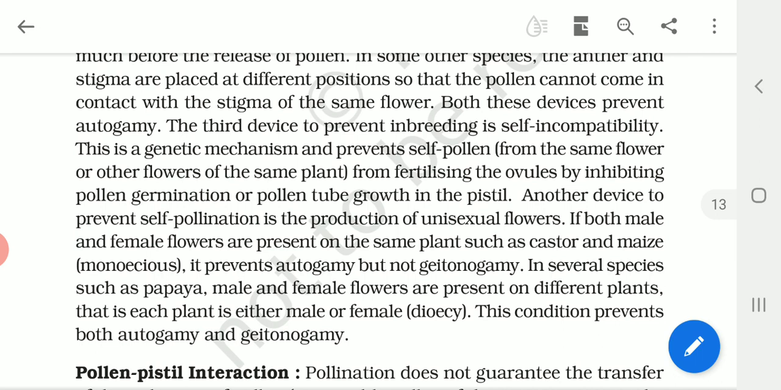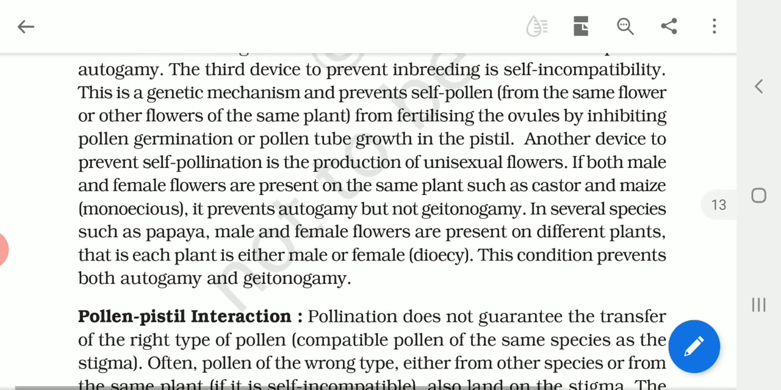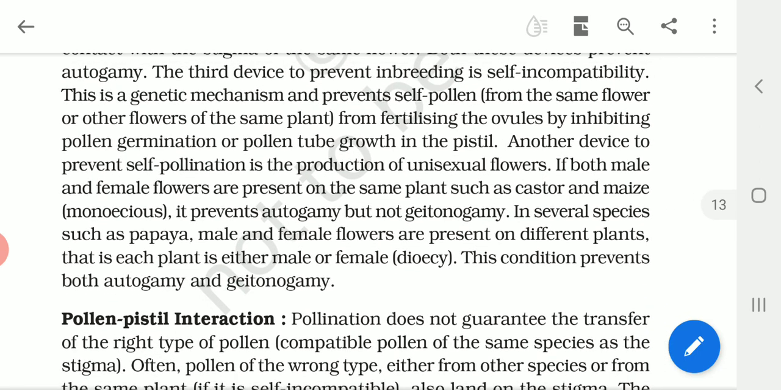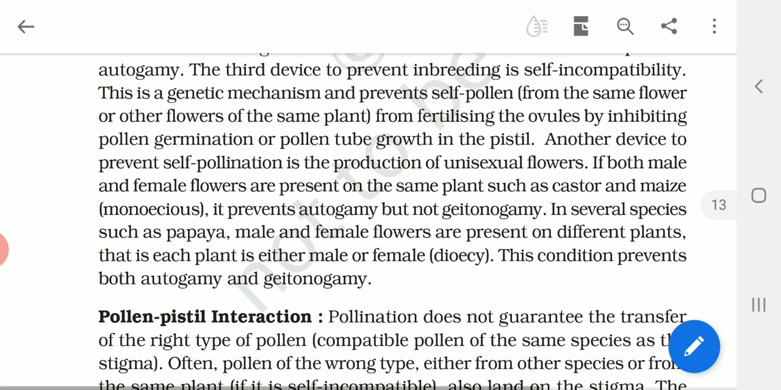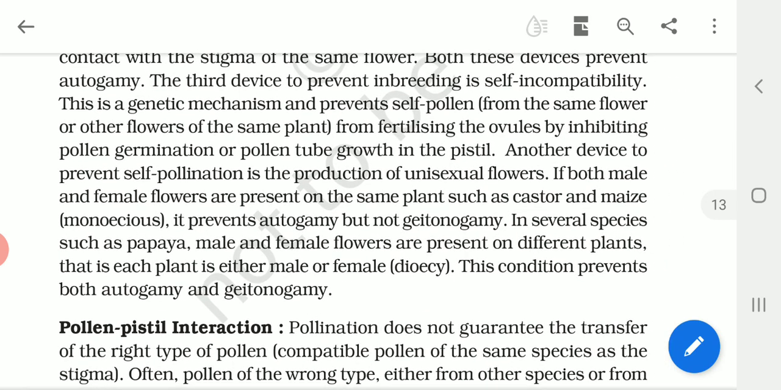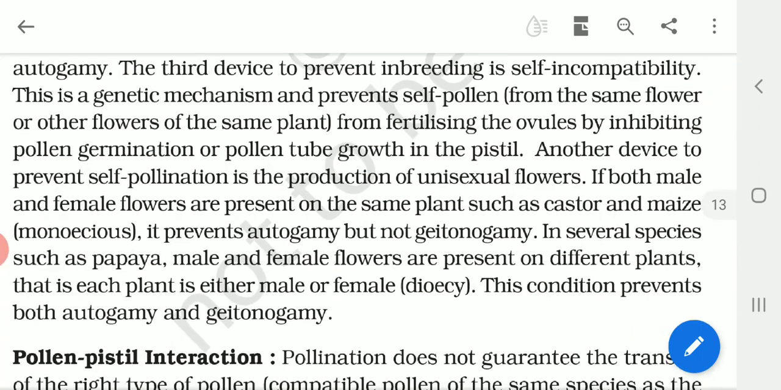And that will result in the growth of the pollen tube. So in that case, self-incompatibility is the genetic mechanism that prevents self-pollination by inhibiting pollen germination or pollen tube growth. One more thing is that we can also prevent self-pollination by the production of unisexual flowers. Now, what are unisexual flowers?